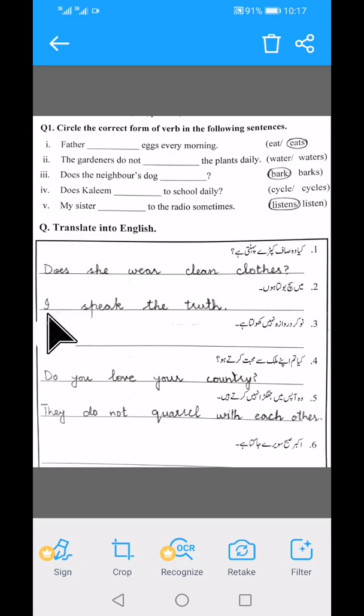मैं, I. Students, with I, we, they, you we have only first form of verb. There is no s or es with I, we, they, you or any plural noun. So here we have: I speak the truth. मैं सच बोलता हूँ। नौकर दरवाज़ा नहीं खोलता है। Do it yourself students.